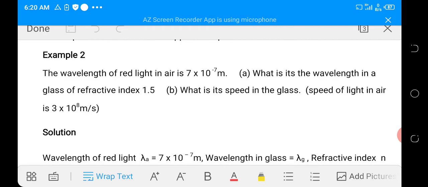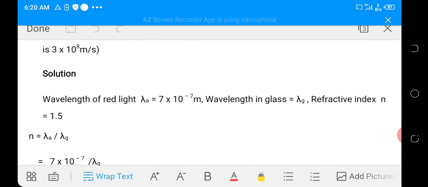The wavelength of red light in air is 7 times 10 raised to the power minus 7 meters. A. What is its wavelength in a glass of refractive index 1.5? B. What is the speed in the glass? The speed of light in air is given as 3 times 10 raised to power 8 meters per second.